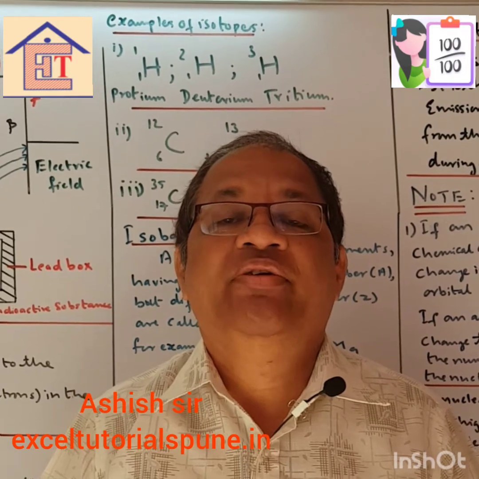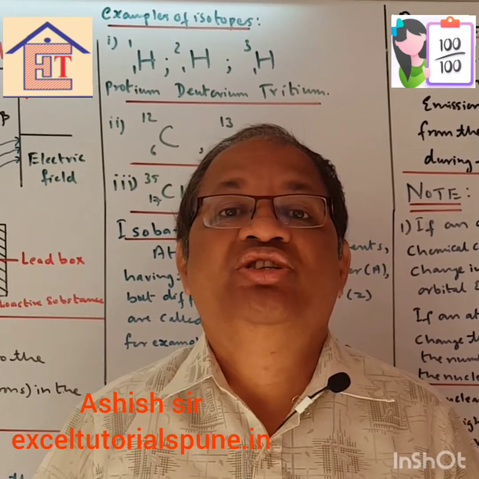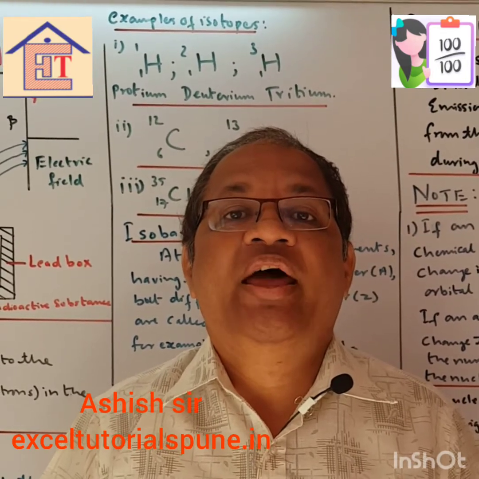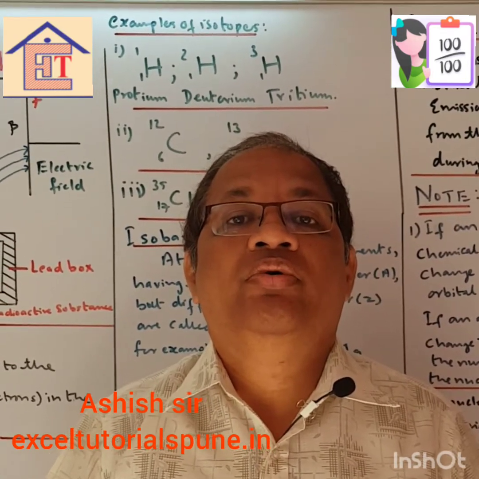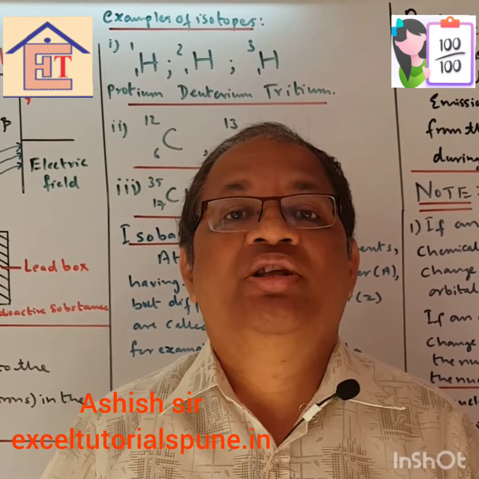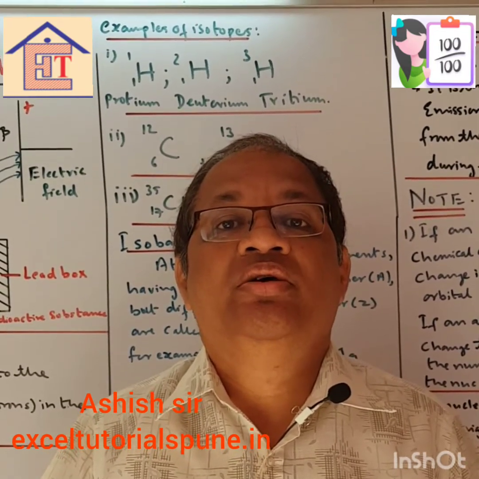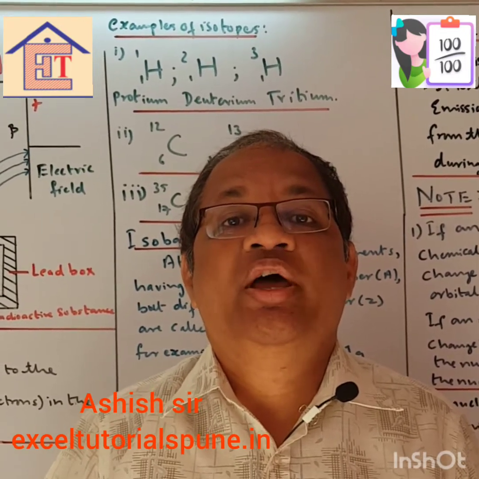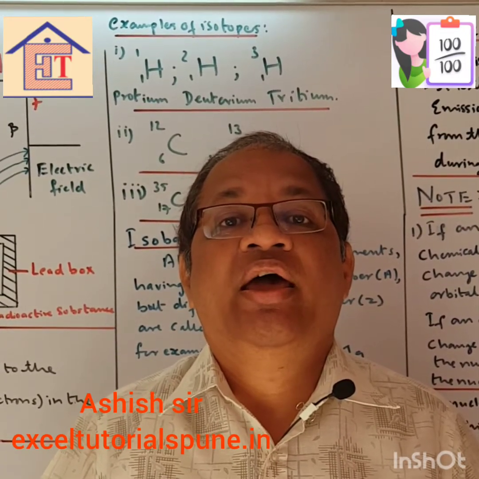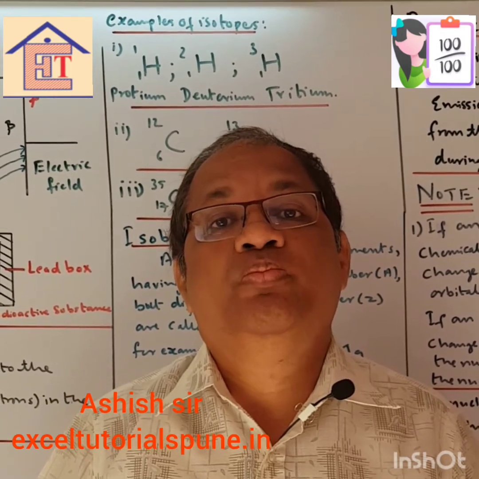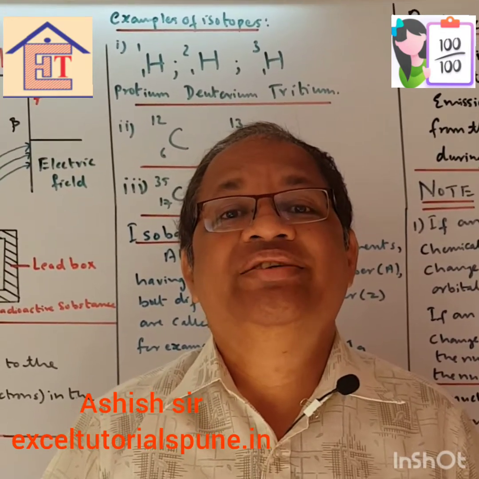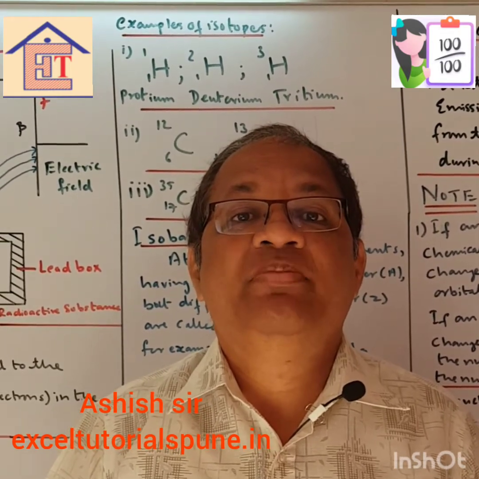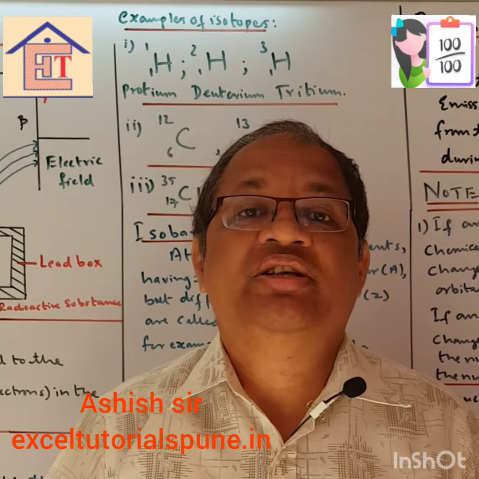Okay, so for example you have hydrogen which has 3 isotopes: protium, deuterium, tritium. For protium, atomic number is 1, mass number is 1. For deuterium, atomic number is 1, mass number is 2, and for tritium, atomic number is 1 and mass number is 3. So protium, deuterium, tritium are the examples of isotopes. So what are isotopes? Elements having the same atomic number, different mass number.